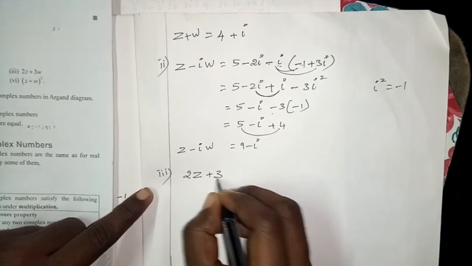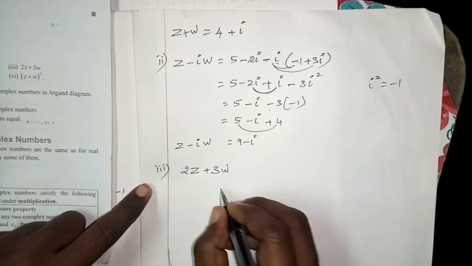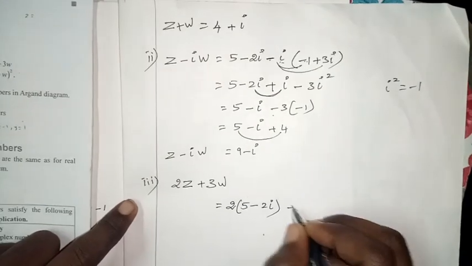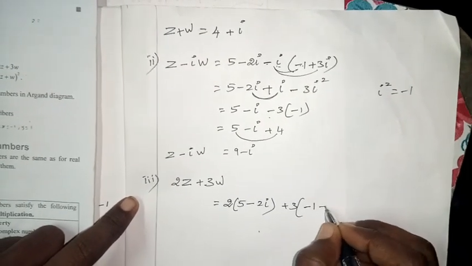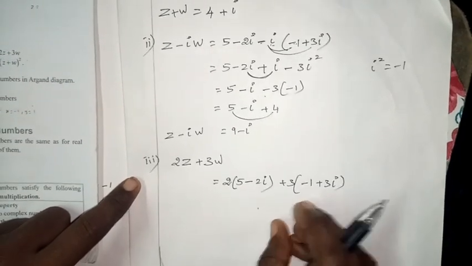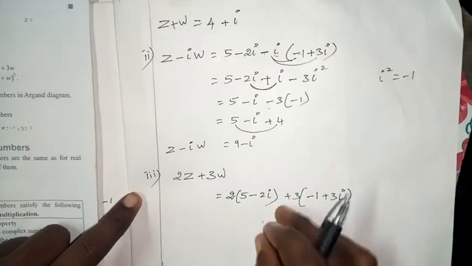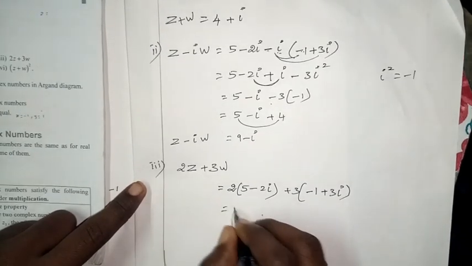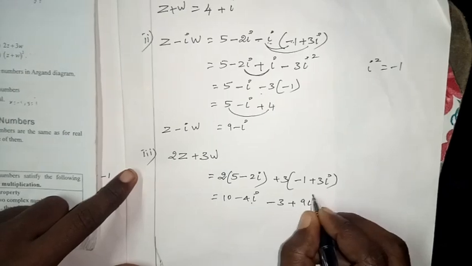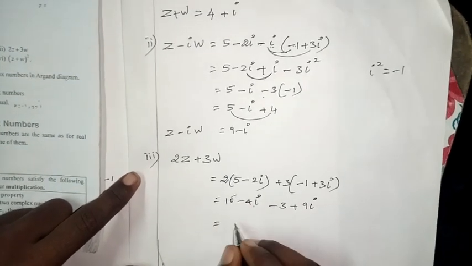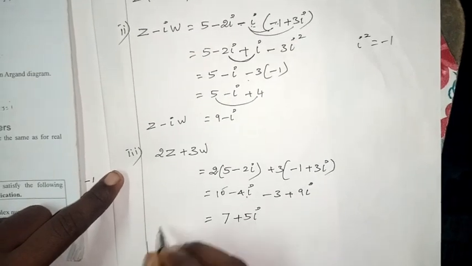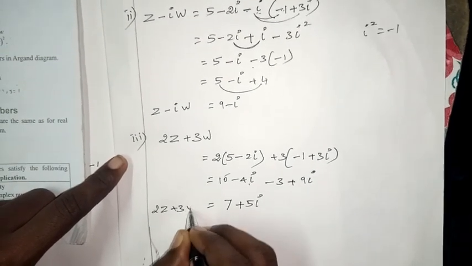2Z plus 3W. Can you complete this, children? 2 times 5 minus 2i plus 3 times minus 1 plus 3i. Multiply by 2, multiply by 3, and then form a real part alone and imaginary part alone. 10 minus 4i minus 3 plus 9i. That is equal to 7 plus 5i. This is 2Z plus 3W.